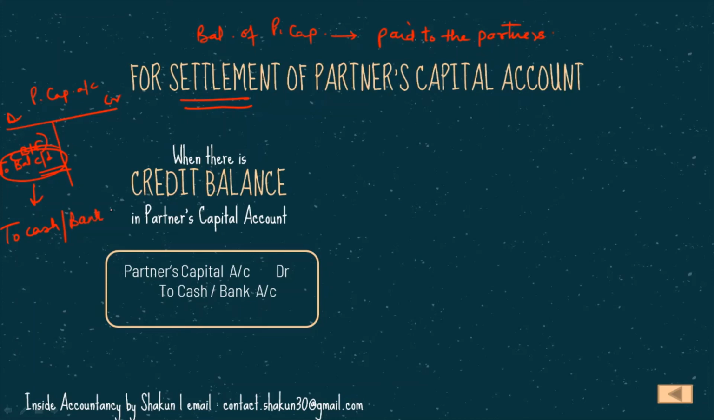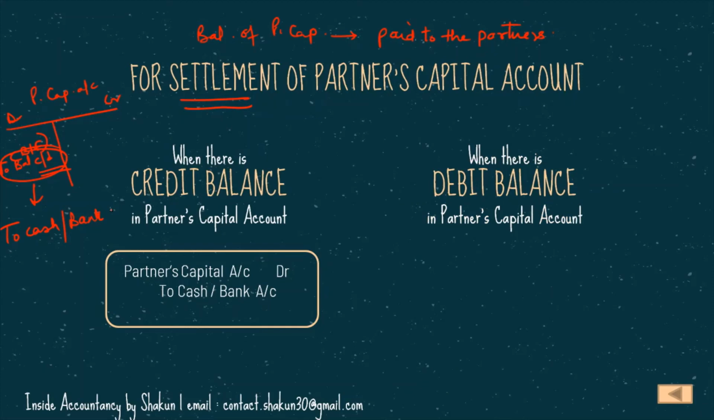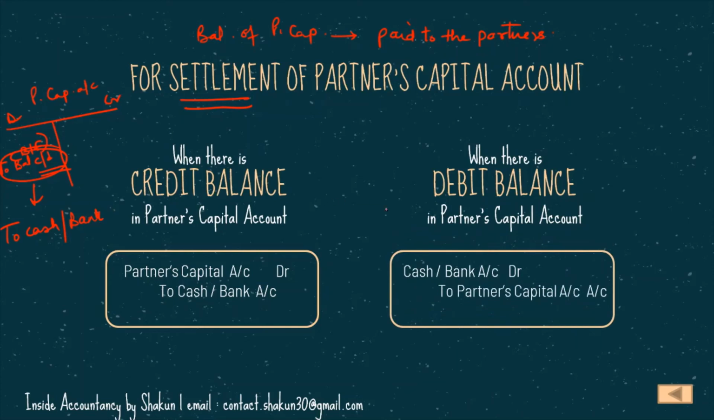And we shall make the payment. But when there is a debit balance, that is, the balancing figure comes on the credit side, in that case our entry is cash bank account DR to partner's capital account. I'll show it here. If the balancing figure comes here on the credit side, that means this balancing figure is a debit balance, as you know that it is always transferred to the other side. So if the balancing figure comes on the CR side, that means it is a debit balance.